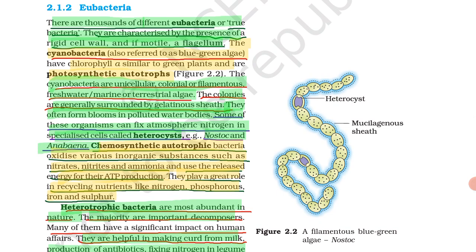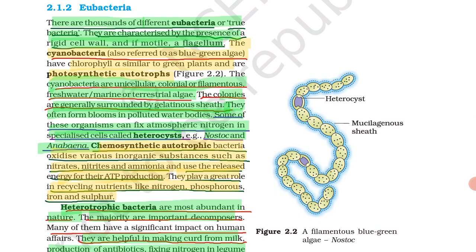So cyanobacteria is one example which is a photosynthetic autotroph. Photosynthetic means they take energy from sunlight for the production of food. It has chlorophyll A like green plants, and cyanobacteria are also called blue-green algae.